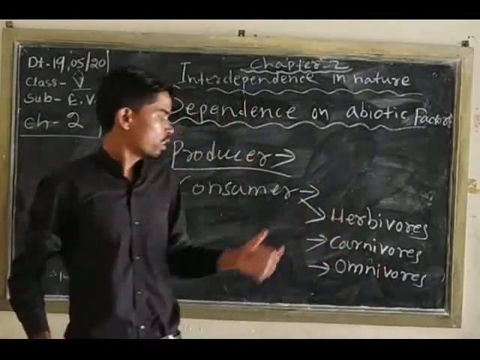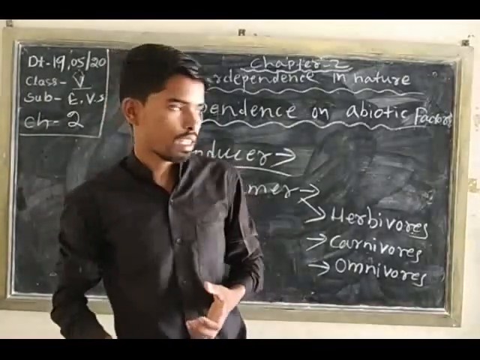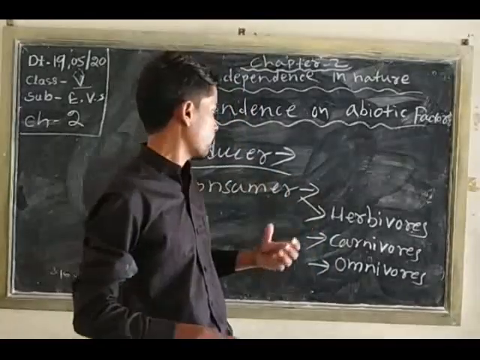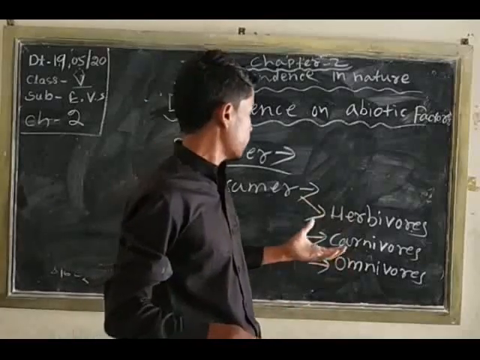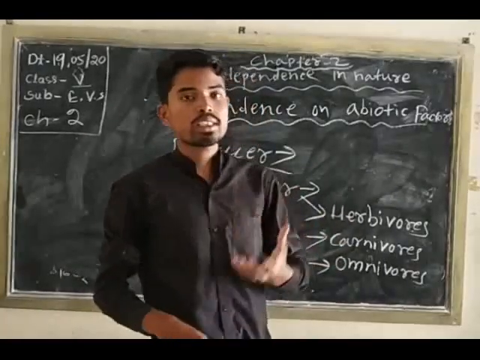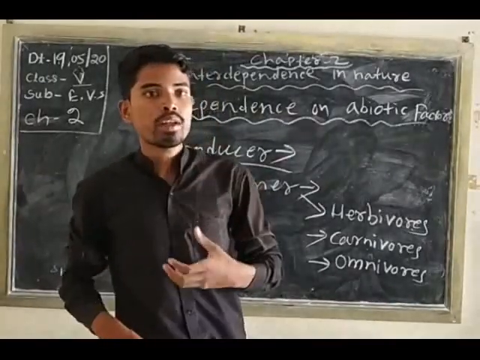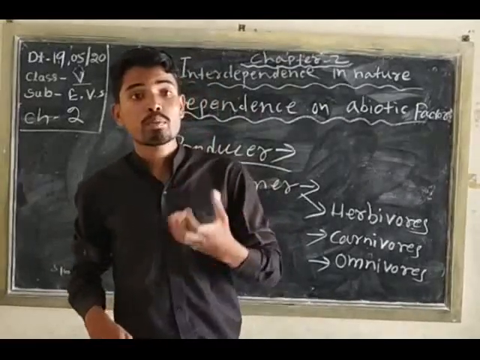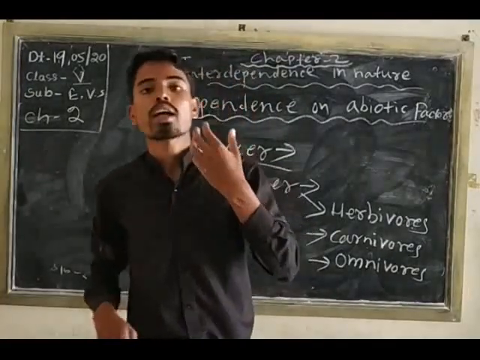So what are examples of herbivores? Deer, cow, buffalo, all these are examples of herbivores. Next, carnivores. What are carnivores? The animals which depend on other animals for their food, or they eat only flesh of other animals.